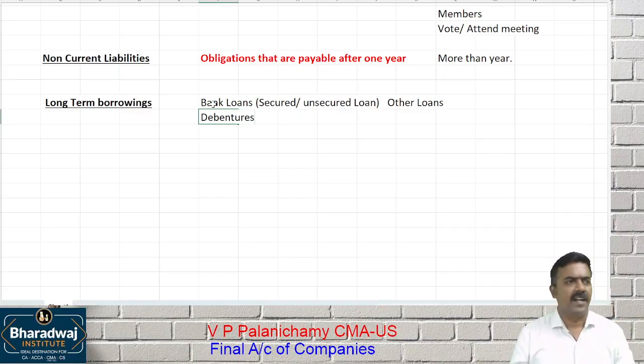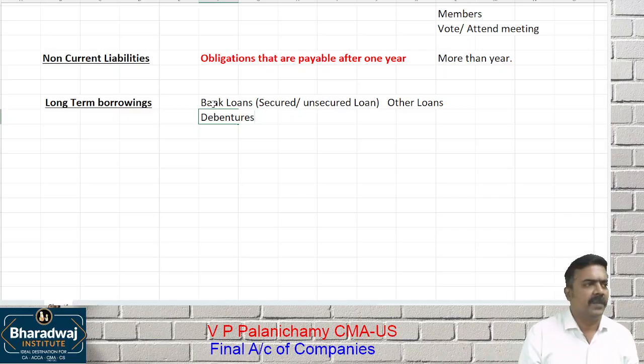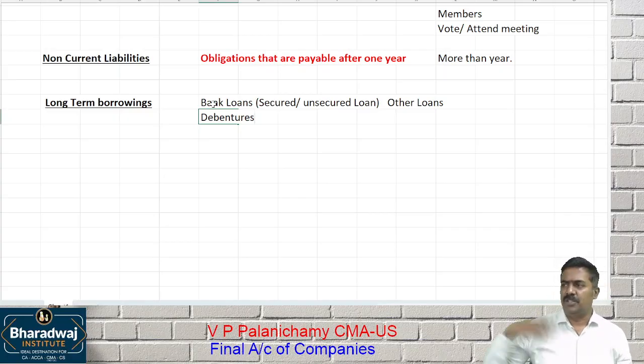For example, we run a company. When we take a loan from an individual or a bank, we call it as what? Loan. Loan is 100 crores. We split it into 1 crore documents of 100 rupees each, issue to the public and collect money. That is called as which one? Debentures. Debentures, or it can be bonds.